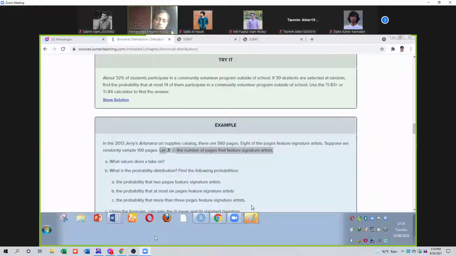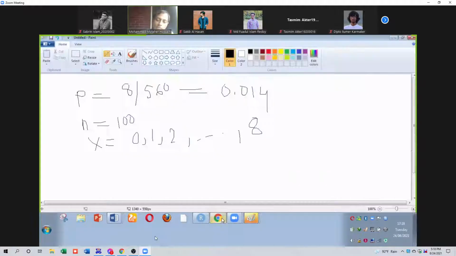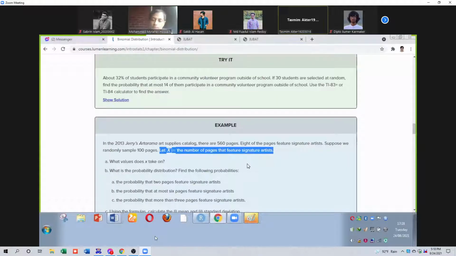Because there are two outcomes: either the pages feature the teacher's signature artist, or they do not.